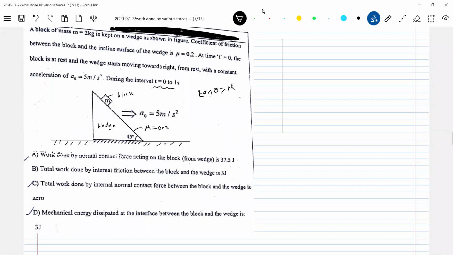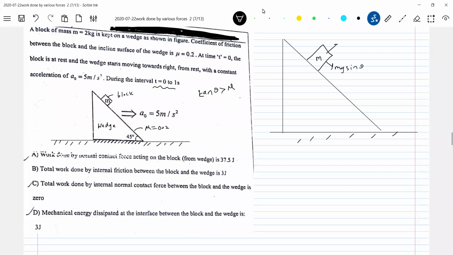You recollect we have done such problems in the laws of motion chapter. So there's a block on the incline. What are the forces that will be acting on it?